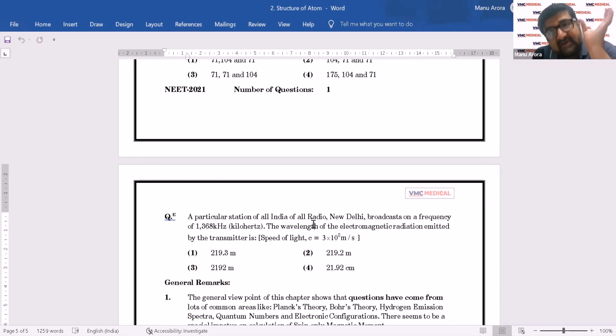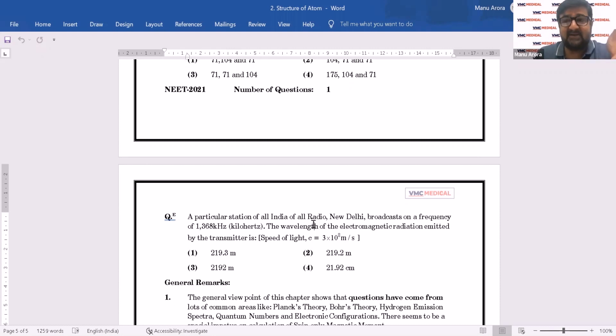Now, I haven't seen anything coming up from de Broglie's equation. Photoelectric effect, there has been nothing in the past 10 years, probably because photoelectric effect also falls under physics. So they might be asking you a question there, so you don't get any question. And we haven't seen anything coming from the earlier part of this chapter, like cathode ray tube experiment, Robert Millikan's, J.J. Thomson's, nothing. Plum pudding model, we haven't seen anything. Rutherford's gold foil alpha scattering experiment, we haven't seen anything. So if you look at the initial historical details, there has been nothing. De Broglie's equation, there has been nothing practically.